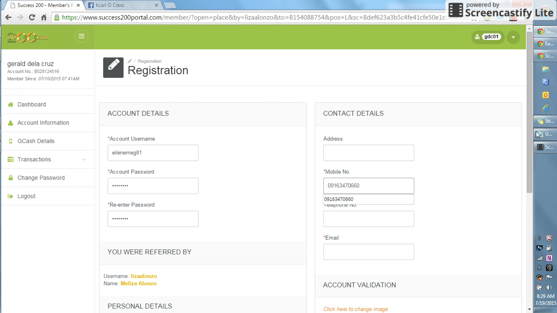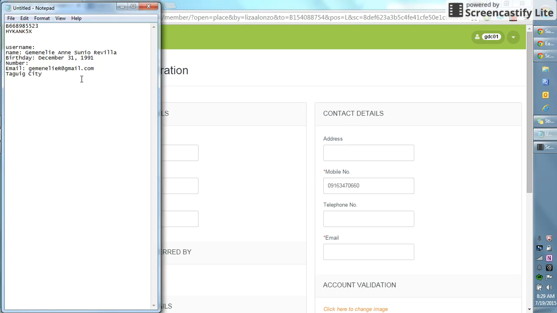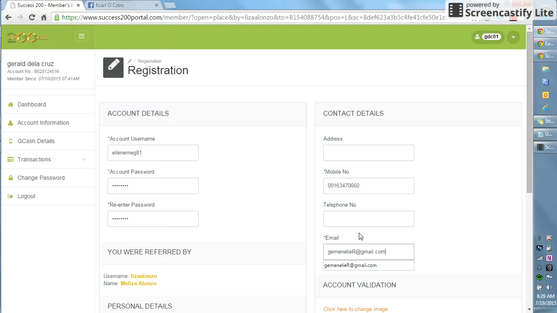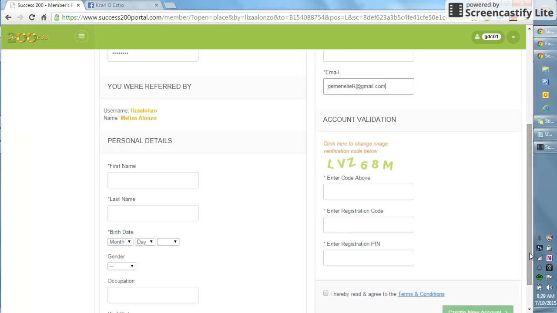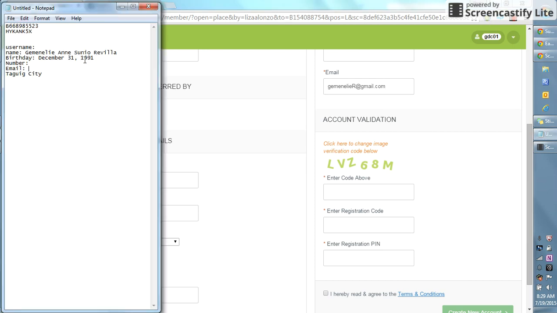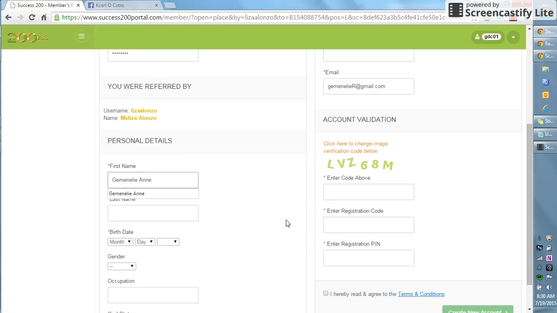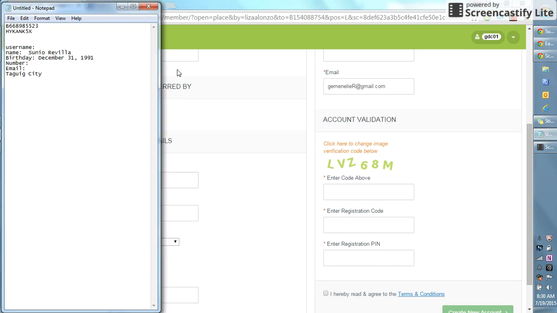Let's make it faster because my recorder has a limit. Email address cannot be changed. Username cannot be changed. Your first and last name cannot be changed. So when you do encoding, make it slower, or just make sure the information you put in is correct. Because if we change anything in the account, we are going to pay for it.